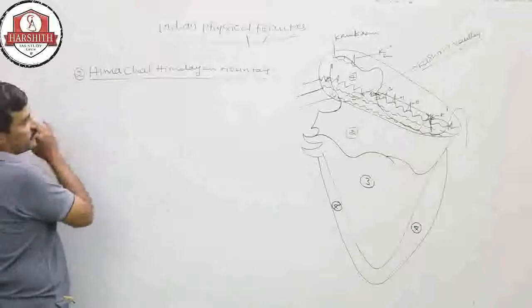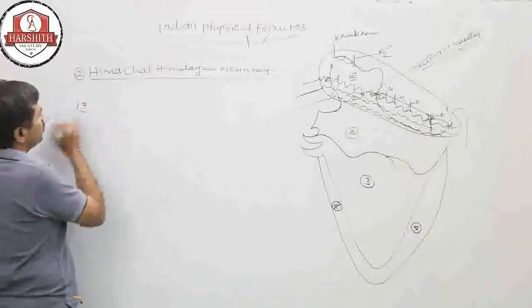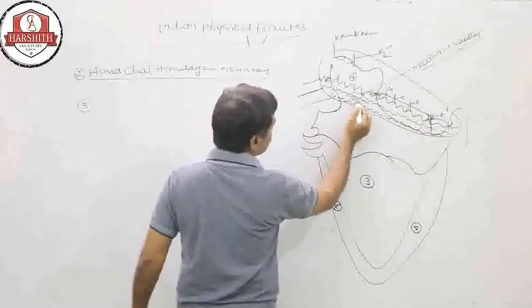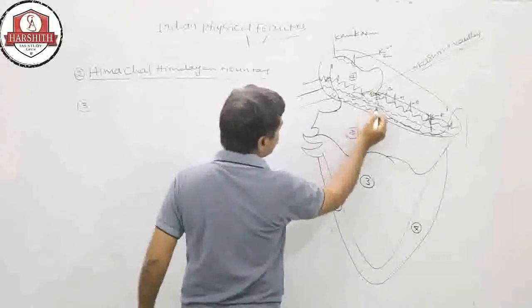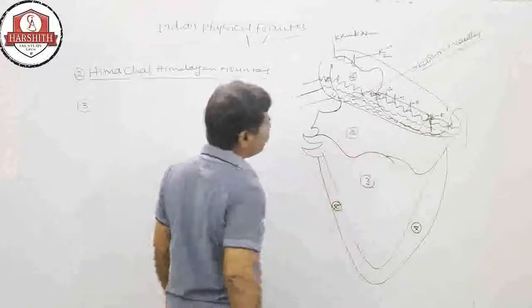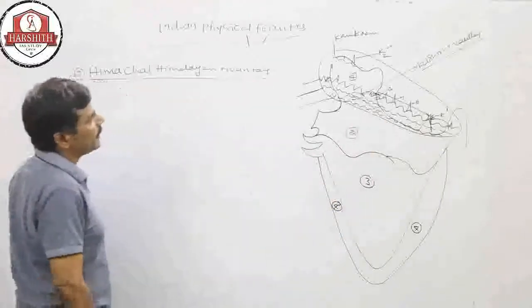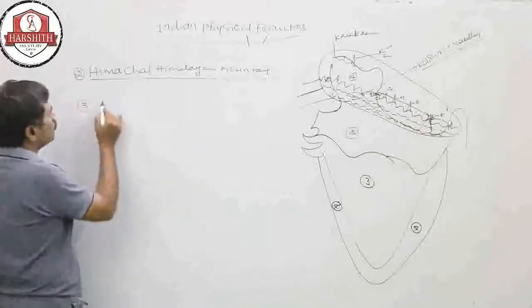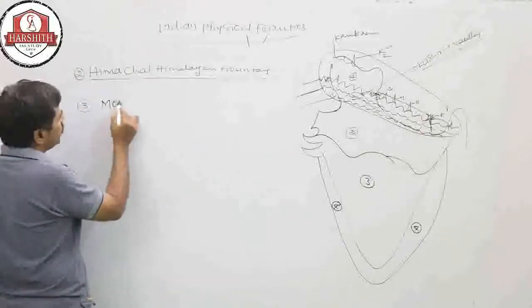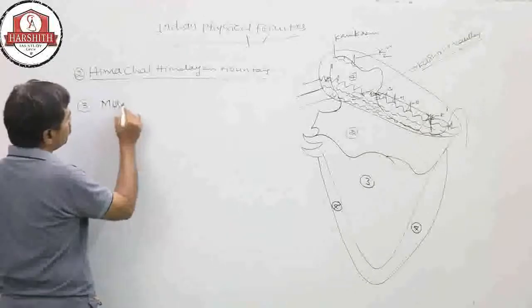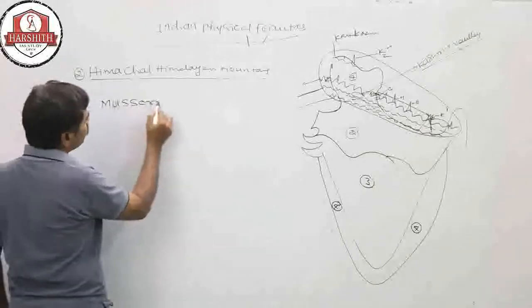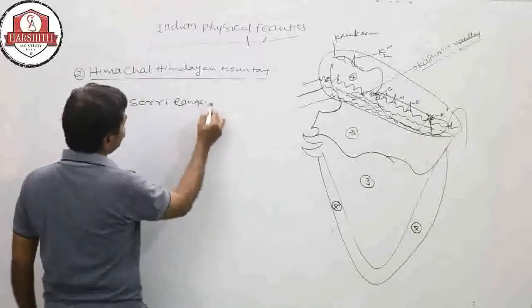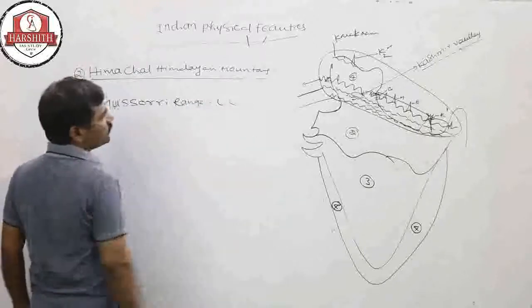Right, next after Dauladar, third one is Pir Panjal. This is Dauladar. Here one more is there, the Mussoorie range, which is in Uttarakhand.